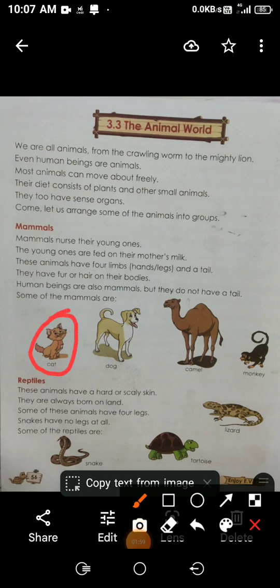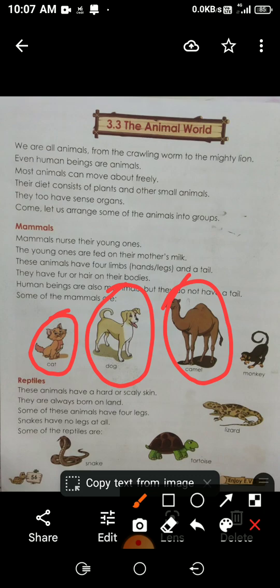A cat. A cat has a tail and 4 legs. A dog. See, even a dog has a tail and 4 legs. Camel. Even a camel has 4 legs and a tail. Monkey. So these are all mammals. And how many legs do they have? 4 legs. Now coming to the next,